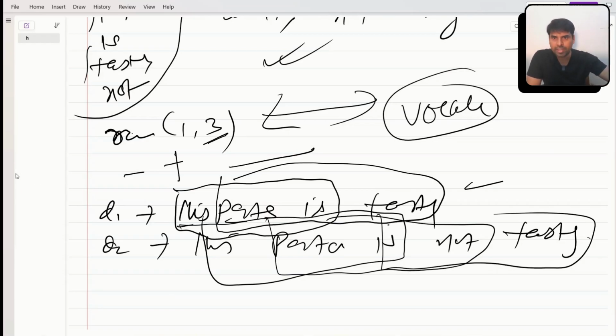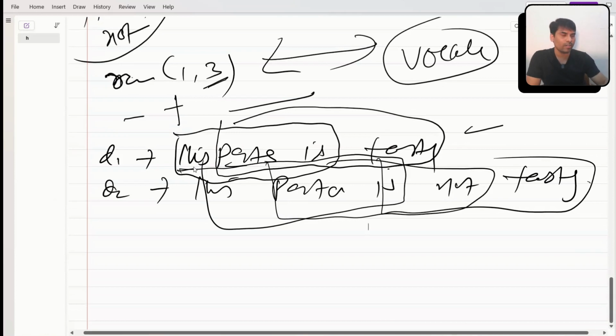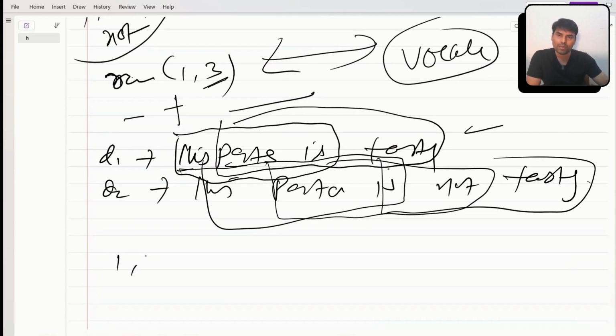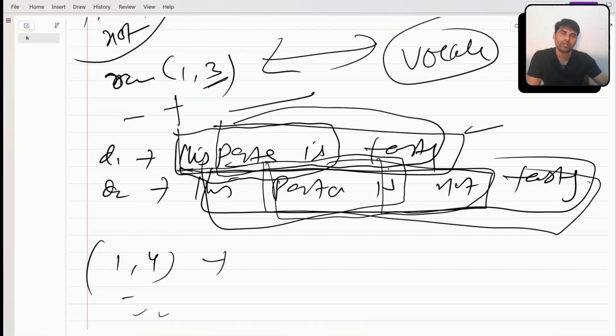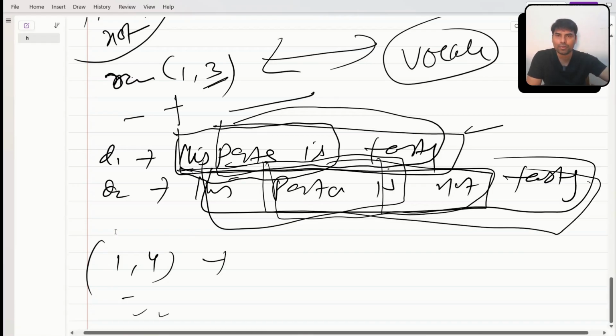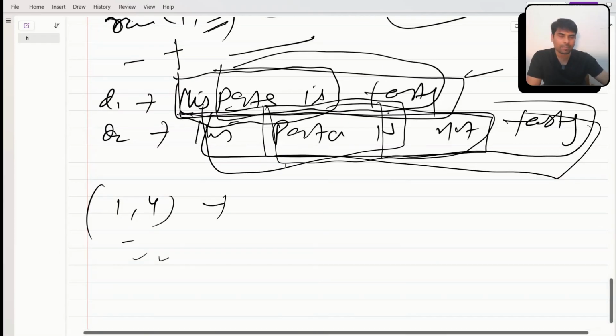Similarly, if I increase the size and say (1, 4) range, again it will consider all the single words, and then it will combine four words. So "this pasta is tasty" is a four-word unit, and "this pasta is not" is a unit now, and "pasta is not tasty" is a unit now.